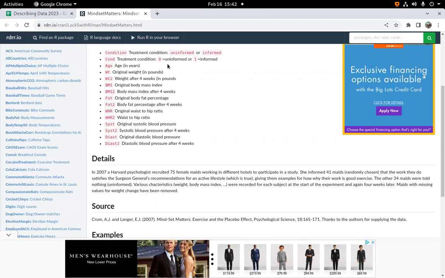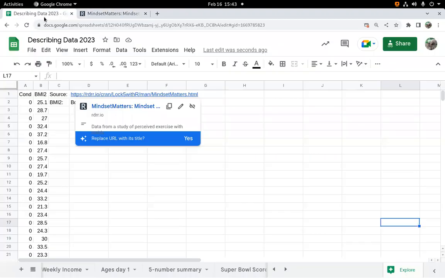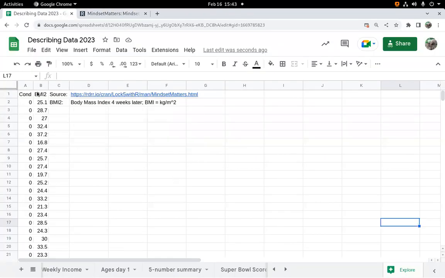And so what in general we know about these women from the data set is whether they were uninformed 0 or informed, their age, their weight at the beginning, their weight at the end, body mass index at the beginning, body mass index at the end, and so on. For this analysis, I just want to take a look at the body mass index after those 4 weeks. So we're just going to look at this variable here.